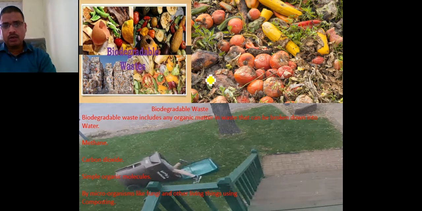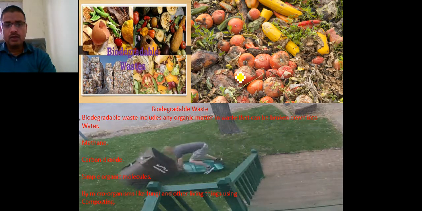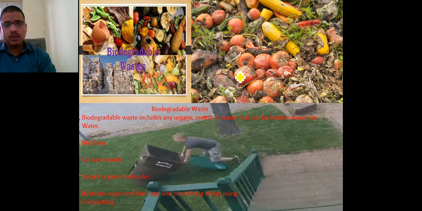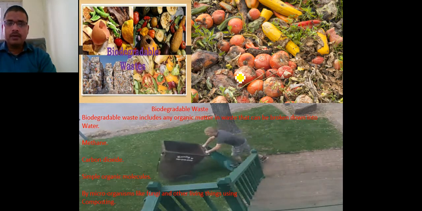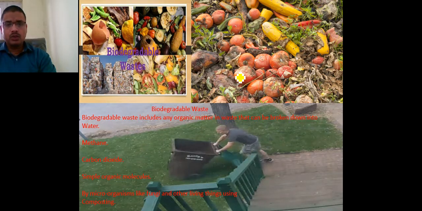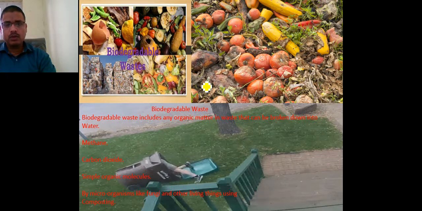All these vegetables are biodegradable wastage, and biodegradable wastage, when thrown in a particular place, gets converted into different kinds of manure. So it is biodegradable because it can be mixed with the soil after some process.